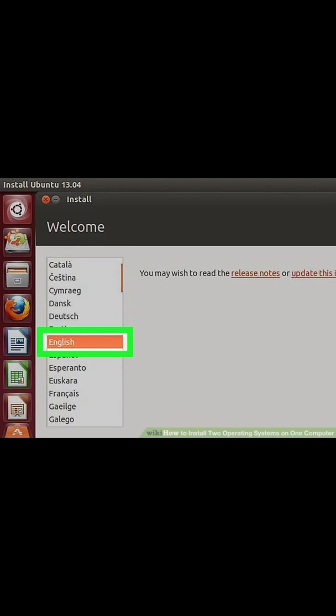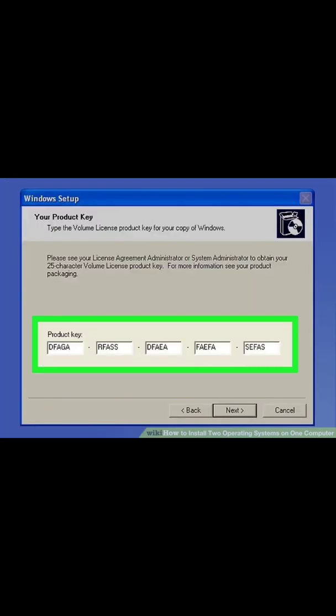Step 4. Select your language and keyboard layout. The setup program for each operating system is a little different. Generally, you will start by selecting your language and keyboard layout. Step 5. Enter the CD key or serial number if needed. Some operating systems such as Ubuntu are free to install. Other operating systems such as Windows require you to purchase a CD key or serial number. If asked to enter the serial number or CD key, enter the numbers in the space provided.